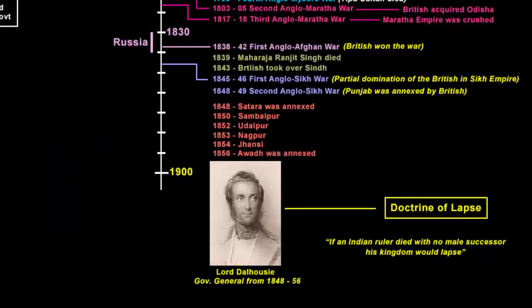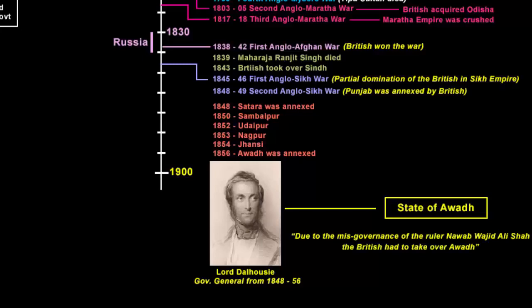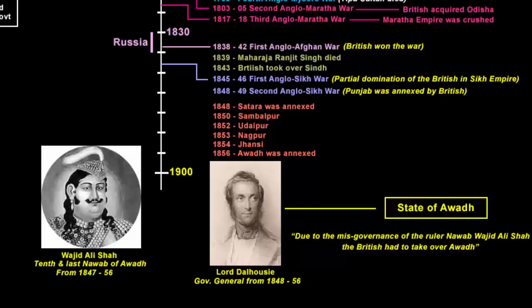And finally, in 1856, the company took over the state of Awadh. Remember, Awadh was already an ally of the company, but in 1856 the British took over Awadh. Governor General Lord Dalhousie said it was due to the misgovernance of the ruler Nawab Wajid Ali Shah, as he was not ruling properly. So to free the people from the misgovernment of the Nawab, the British had to take over the state. Wajid Ali Shah was the 10th and the last Nawab of Awadh. He held the position for 9 years. The British humiliated the Nawab and he was removed and sent to Kolkata on a pension.